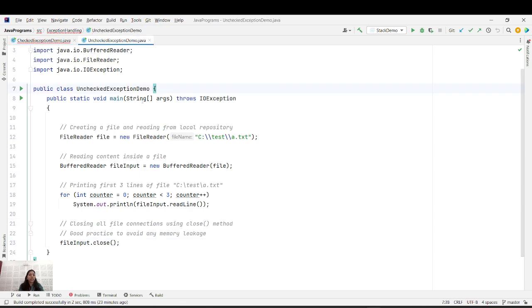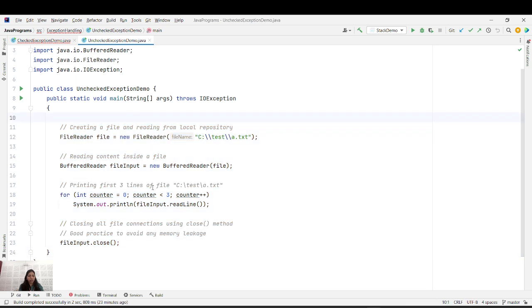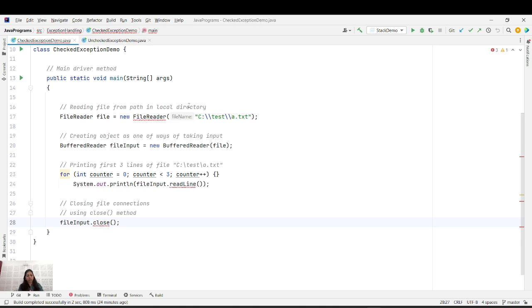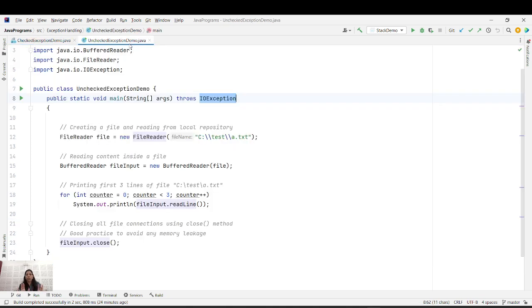Now, what is an unchecked exception? I have the same code here, but now I'm going to throw the IOException. In exception handling, we have try, catch, finally, throw, and throws keywords. As a part of that, I'm throwing an exception here in the method signature only. Now the compiler is not giving me any checked exception.